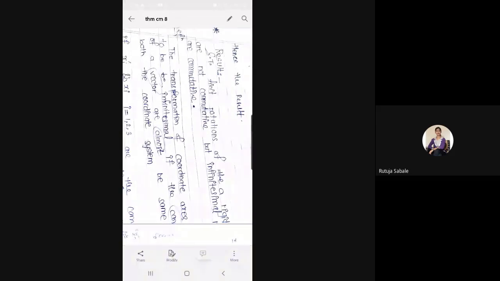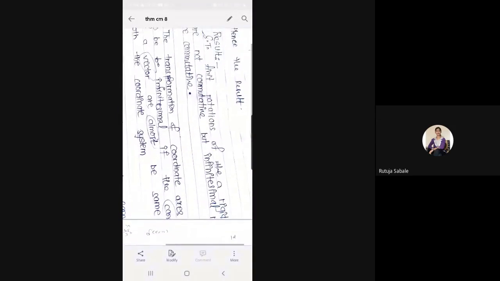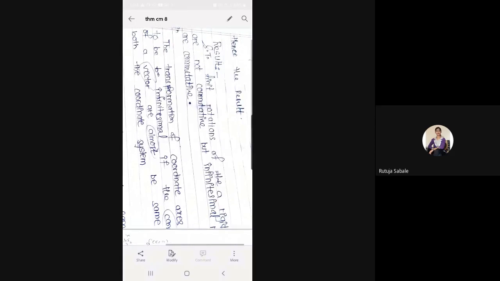I think in the last lecture we have seen the result that the determinant of any orthogonal matrix is plus or minus one. Okay, this result we have seen. Now let us go for the next one, that is, show that the finite rotations of the rigid body are not commutative but infinitesimal rotations are commutative. Okay. What is the question? Show that the finite rotations of the rigid body are not commutative. This already we have seen.